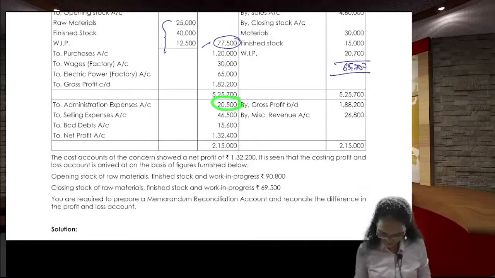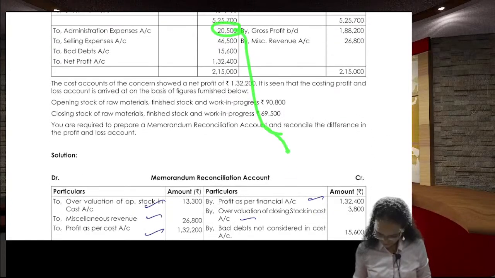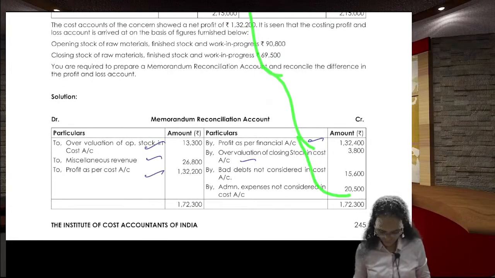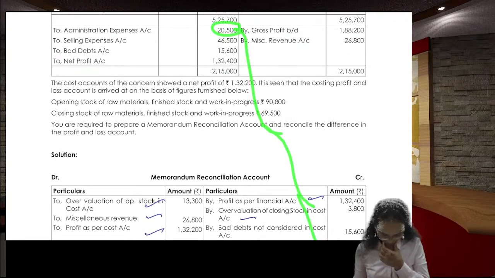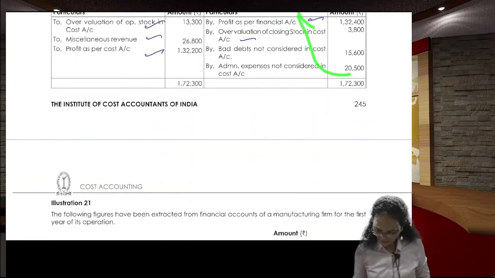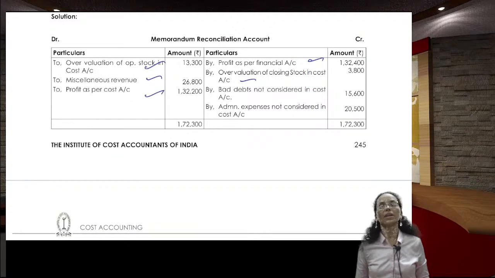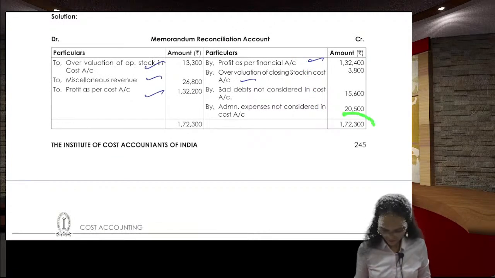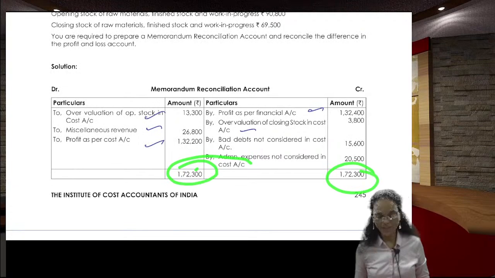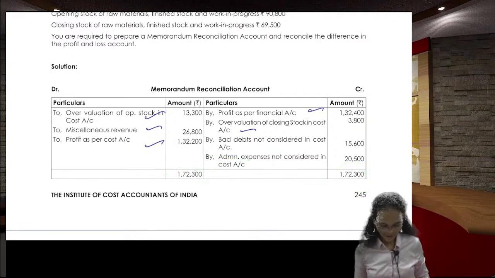Next, administration overheads 20,500. Administration overheads 20,500 here. Right. Next, that's it. Everything is taken into consideration. This is a memorandum reconciliation account.